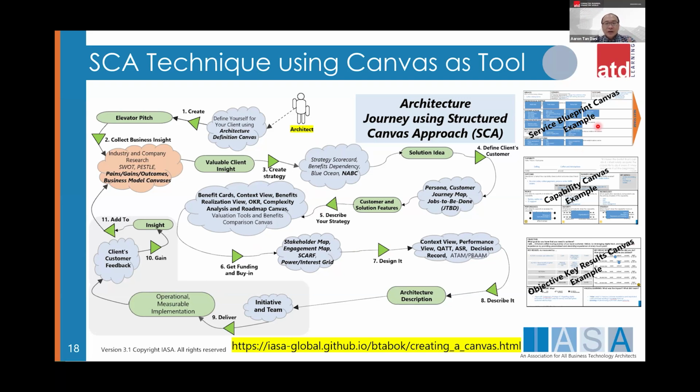So this is one example of the service blueprint canvas, capability canvas, objective key result canvas. Of course, you can check all the canvases available at this website. And of course, all the canvases are now open source. Open source means you can participate in the canvases. You can say, hey, I think I want to add more information here, so you can do that, right? They have a collaboration platform that allows anyone to contribute and even improve the architecture canvas.